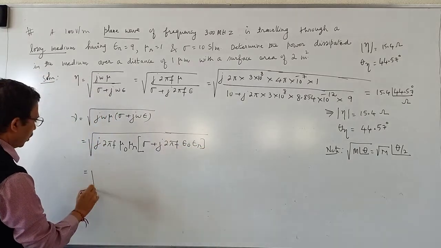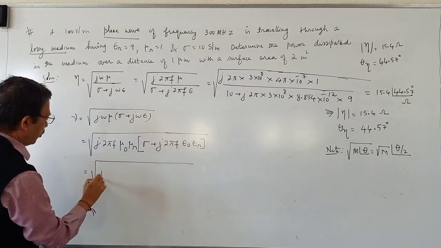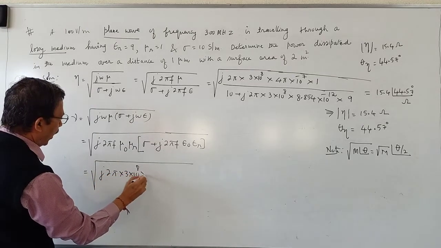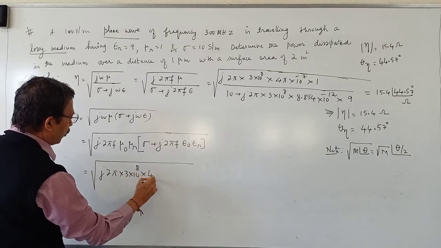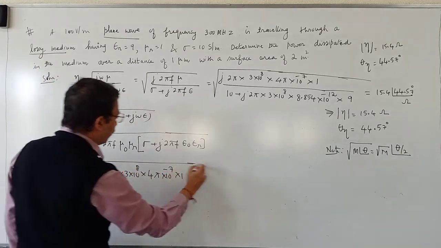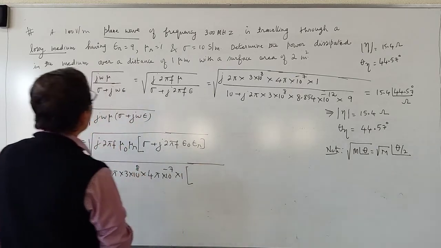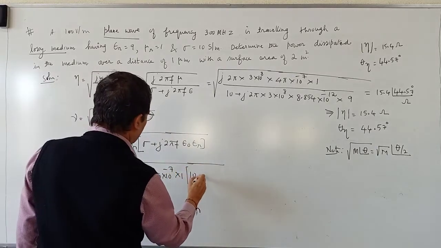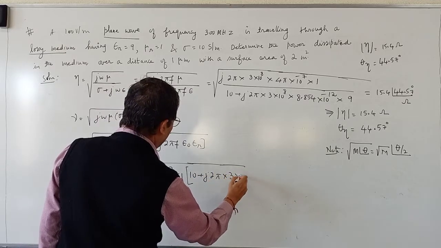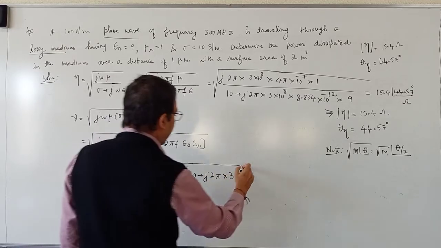So it is square root of j times 2 pi f, with f equal to 3 into 10 to the power 8. Mu naught is 4 pi into 10 to the power minus 7. Mu r is 1 into, what is sigma? Sigma is 10 plus j times 2 pi f, f is 3 into 10 to the power 8.